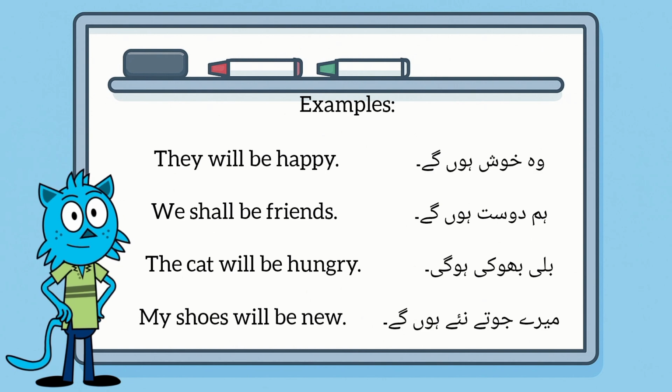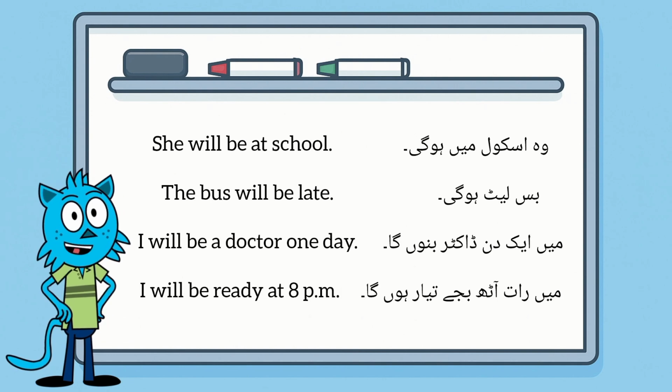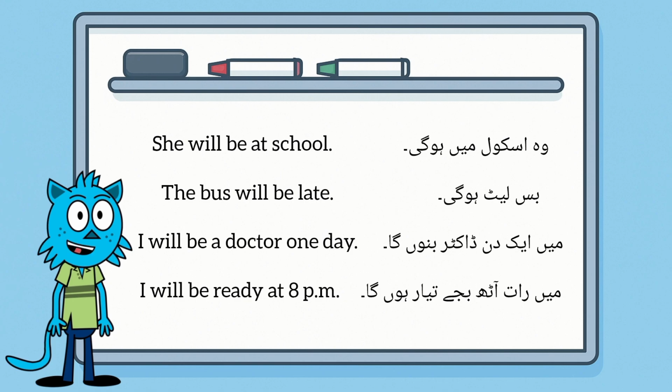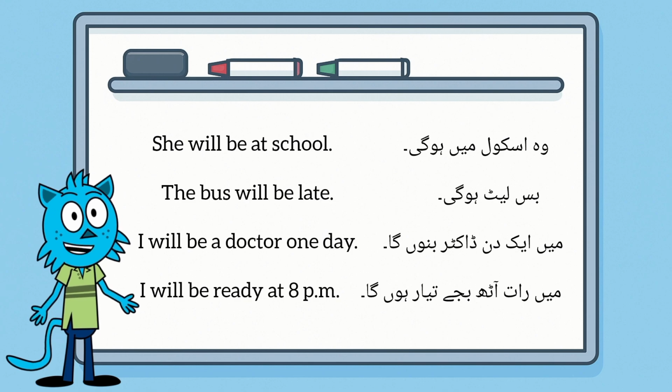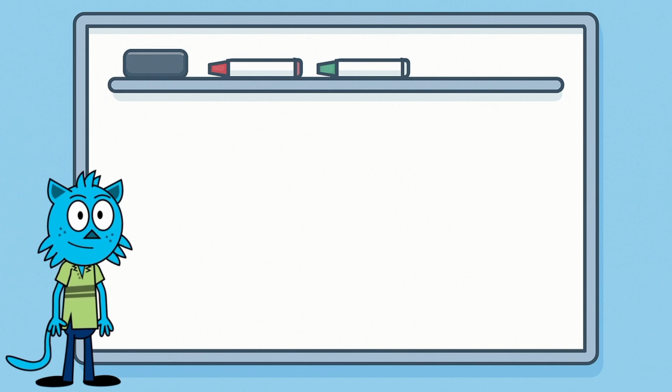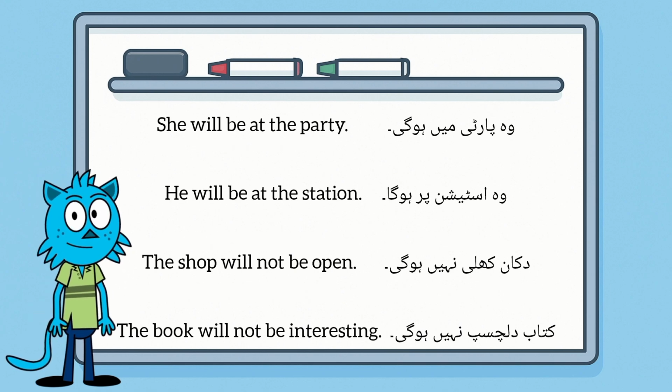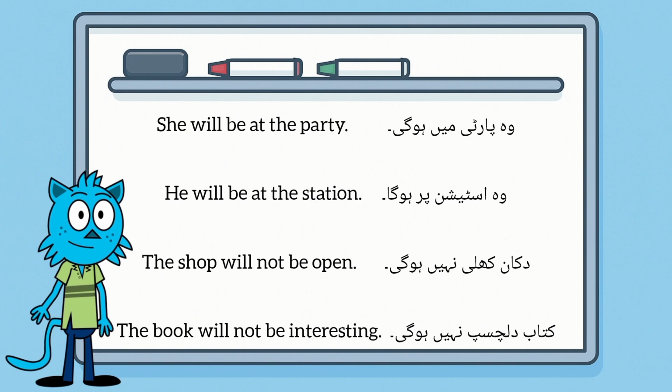My shoes will be new. She will be at school. The bus will be late. I will be a doctor one day. I will be ready at 8 p.m. She will be at the party. He will be at the station.